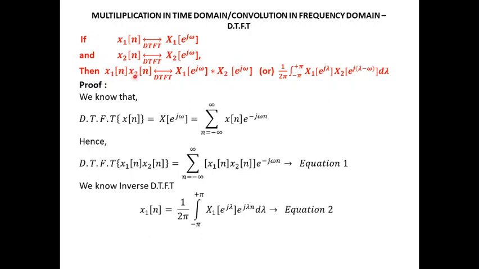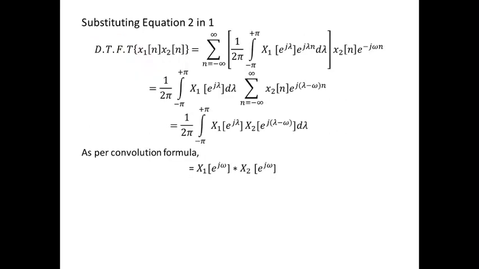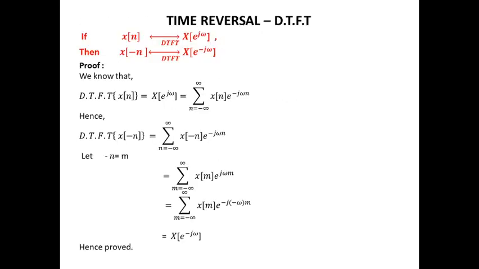So the DTFT of x1 of n multiplied by x2 of n will be X1 of e power j omega convolved with X2 of e power j omega. The proof of this can be inferred from the proof attached with the convolution property.